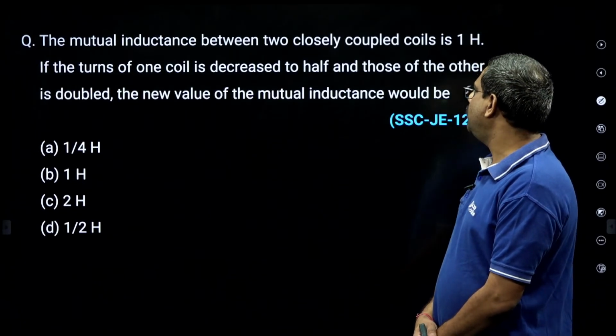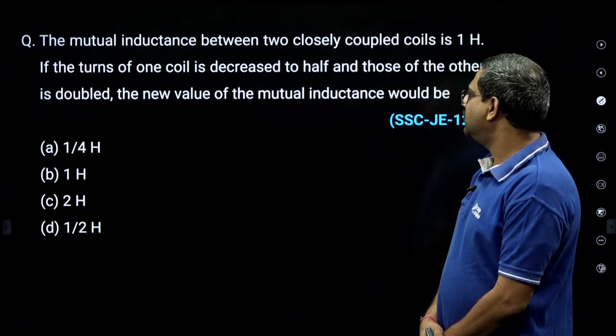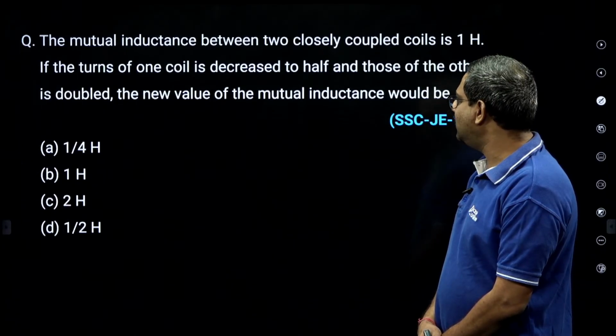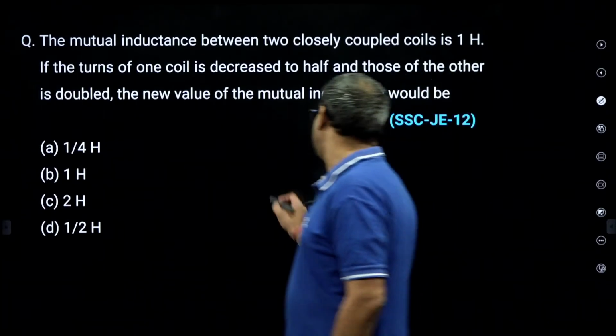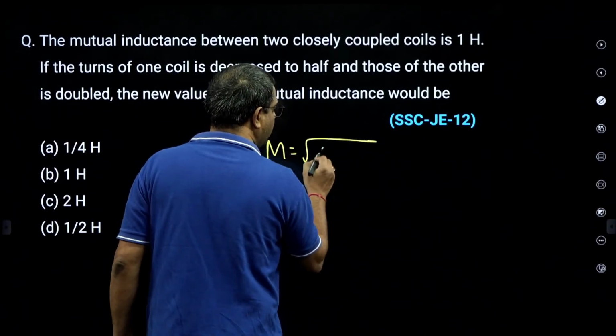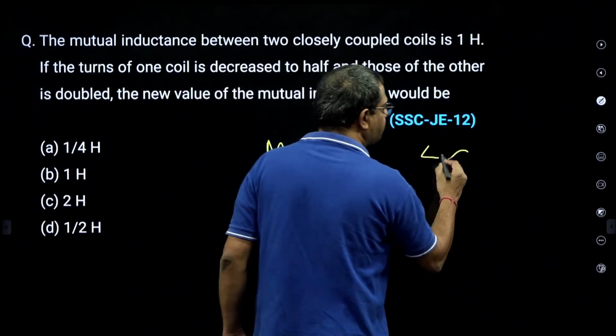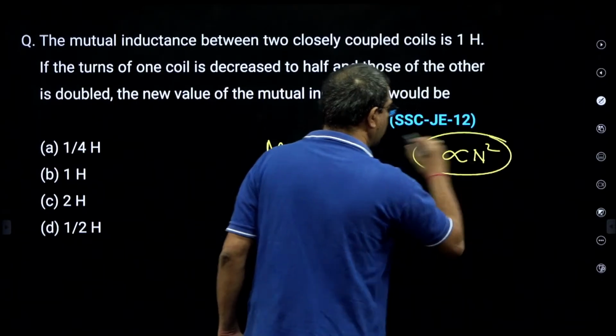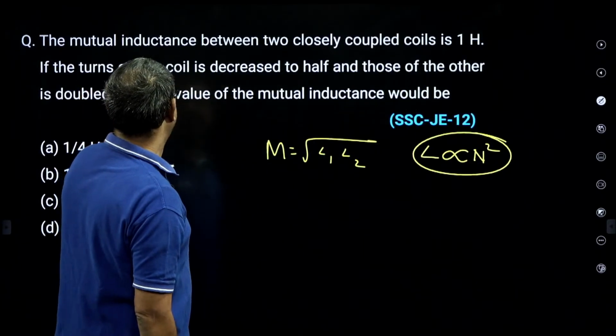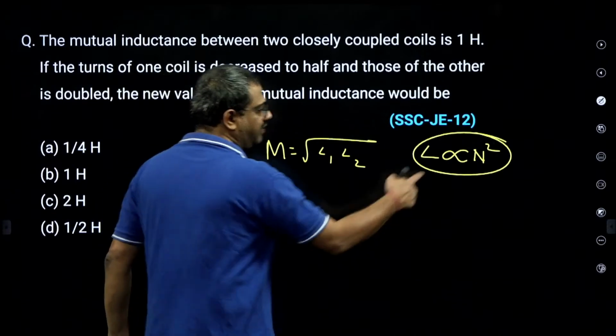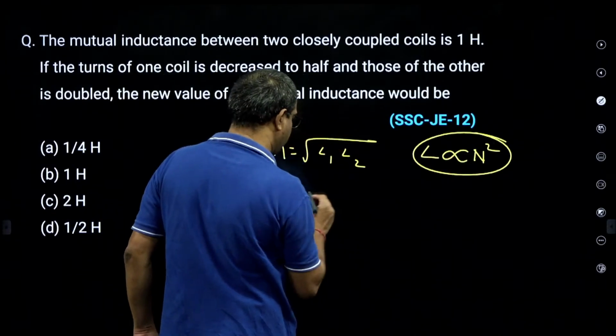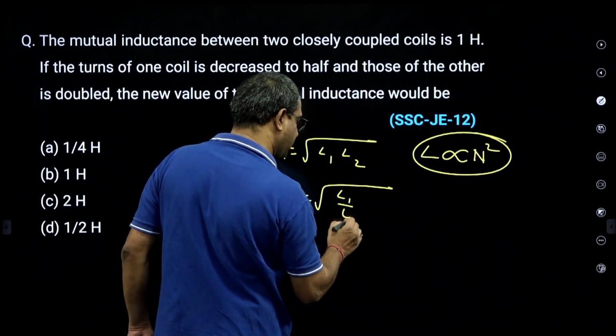The mutual inductance between two closely coupled coils is 1 Henry. The turns of one coil are decreased to half and the other doubled. So we know M is root L1 L2, and inductance is proportional to the square of the turns. If the turns of one coil are decreased by half, inductance becomes one-fourth.